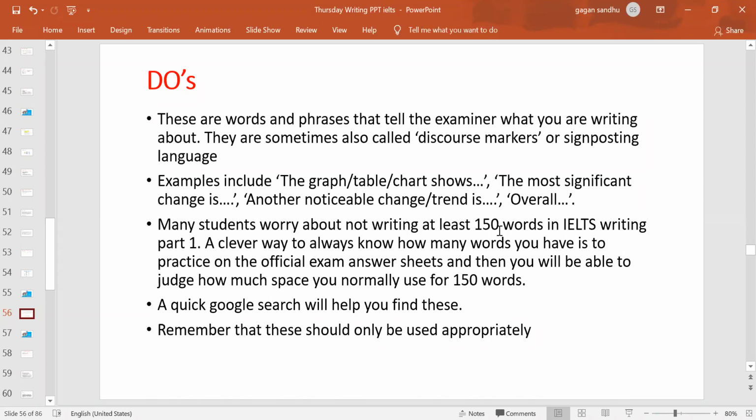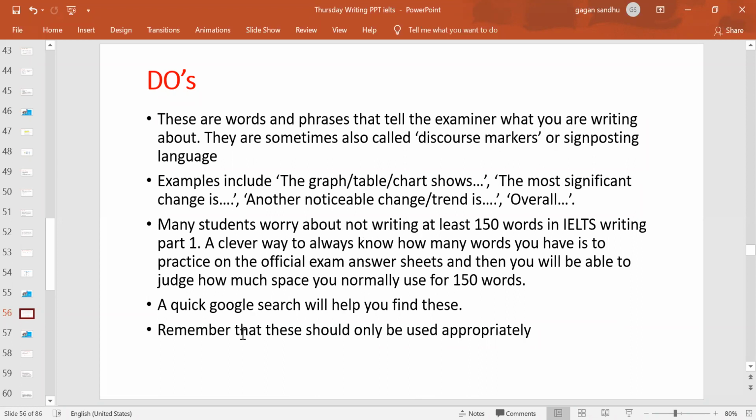Do not overuse them, because if you overuse them, it will be taken as though you are not aware of the usage of these signposting words and phrases. It's just that you know them and you're just putting them everywhere, right? But keeping them to 5 in 150 words will tell the examiner this person is aware of the usage of the discourse markers, right? So you can search on Google as well to know what sort of signposting language or discourse markers you can use in Task 1.